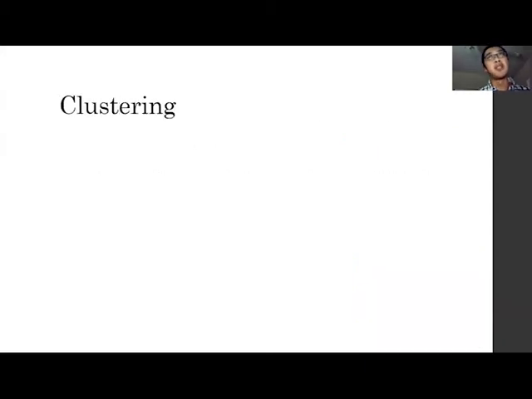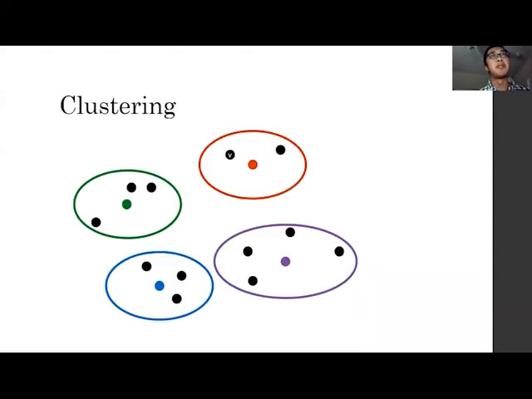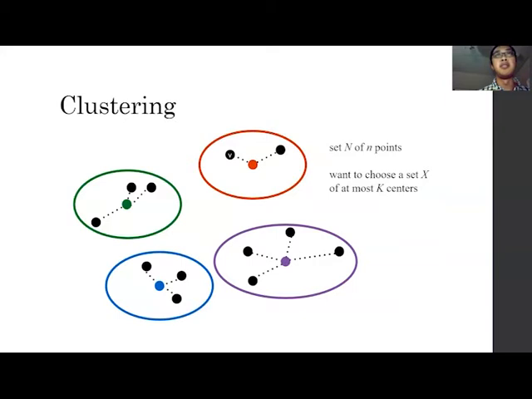Another model is the clustering model, where we are given some points in a space, say n points, and we want to choose a set X of at most k centers. Each point can be seen as a voter, and her utility is related to the distance to the closest center.